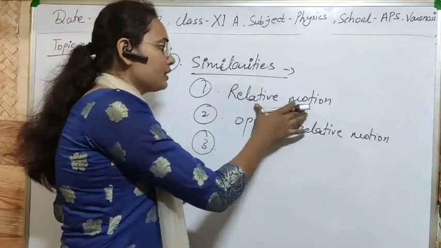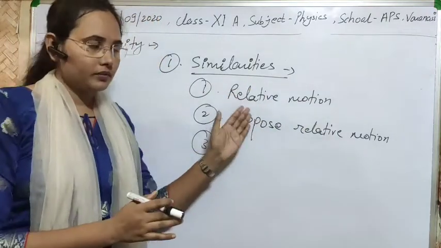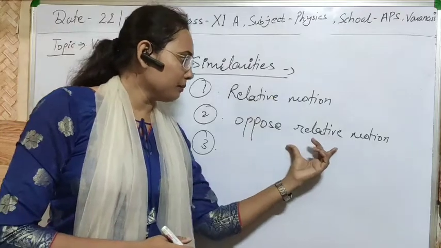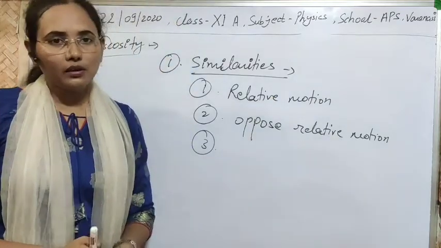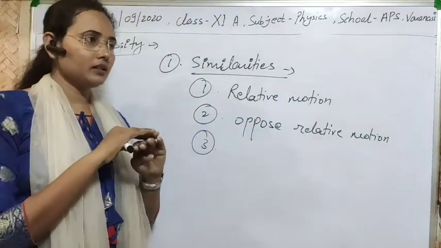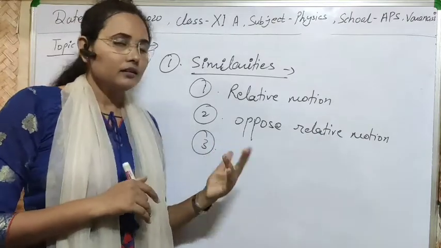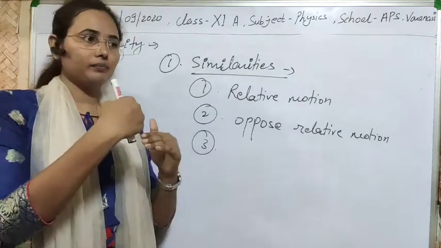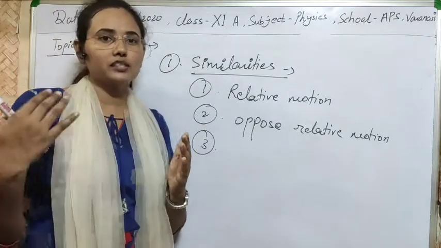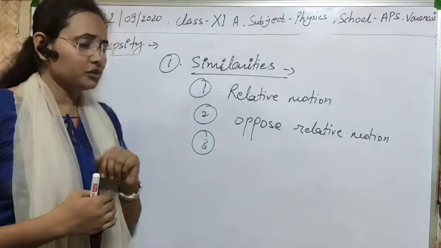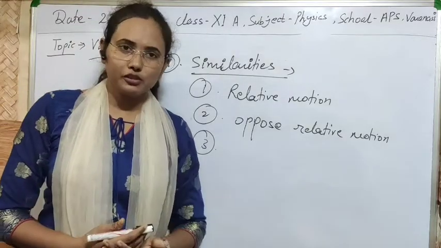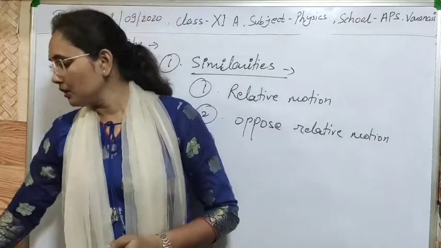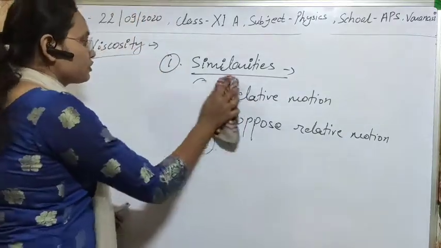Simple. First is that in both there is relative motion. Second, both oppose relative motion between the surfaces or between the different layers. Third, they act tangentially, in the opposite direction to the direction of motion. And fourth, both arise due to molecular forces. Now let's see what are the differences between frictional force of fluid and frictional force of solid.